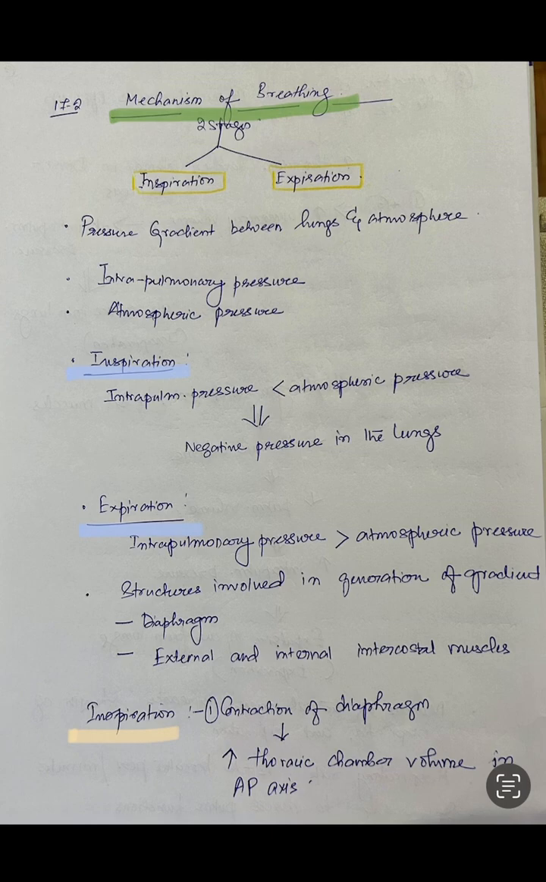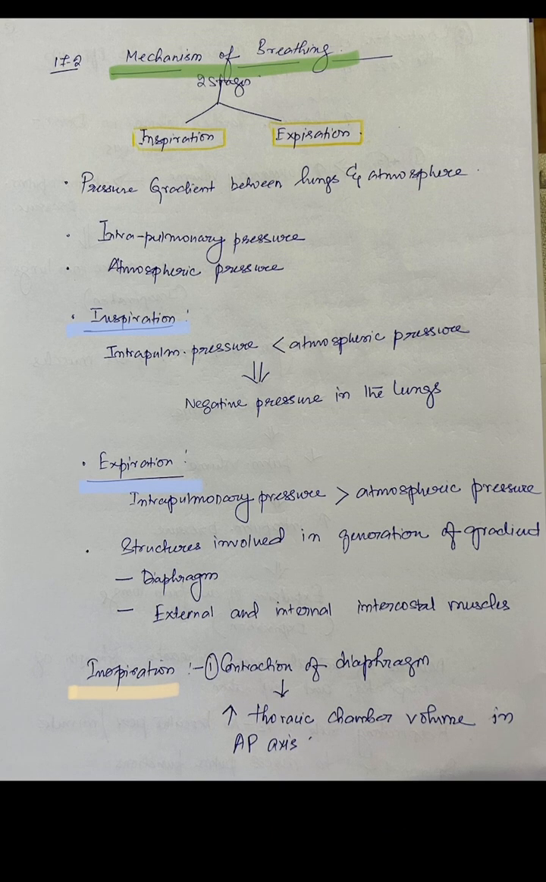There is one term known as intrapulmonary pressure, that is the pressure inside the lungs, and atmospheric pressure, that is the pressure outside the body. So whenever there is a pressure difference between these two, there is inspiration or expiration. So let's know what inspiration is. During inspiration, the pressure inside the lungs, or the intrapulmonary pressure, is less as compared to the atmospheric pressure. The intrapulmonary pressure is less than the atmospheric pressure.